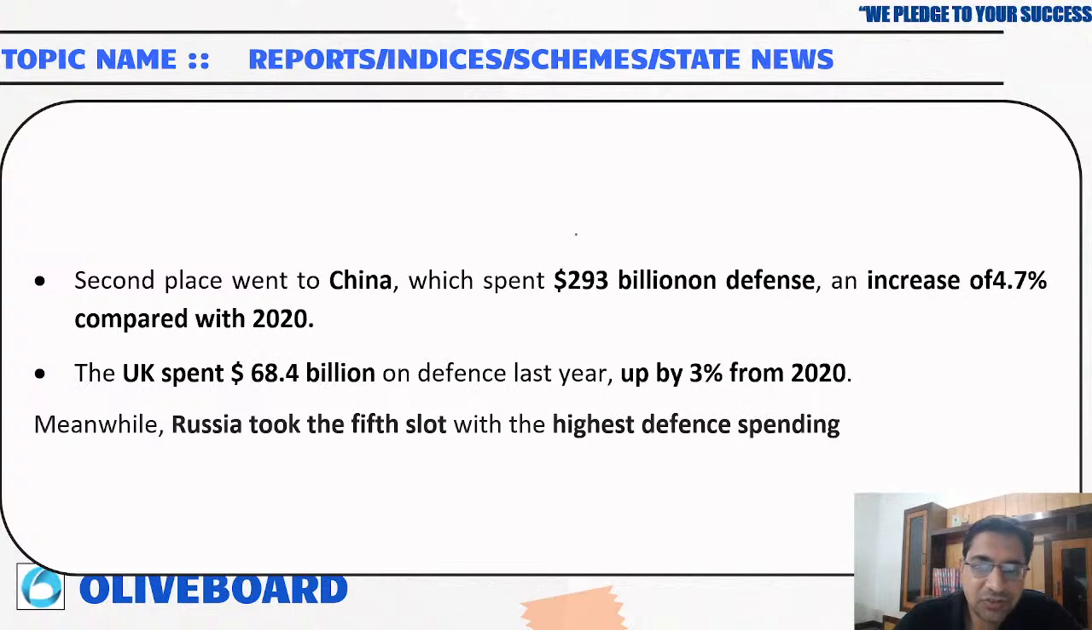Now, second place was China, with expenditure of 293 billion for defense. The UK has spent 68.4 billion. Meanwhile, Russia took the 5th place in the highest defense spendings.